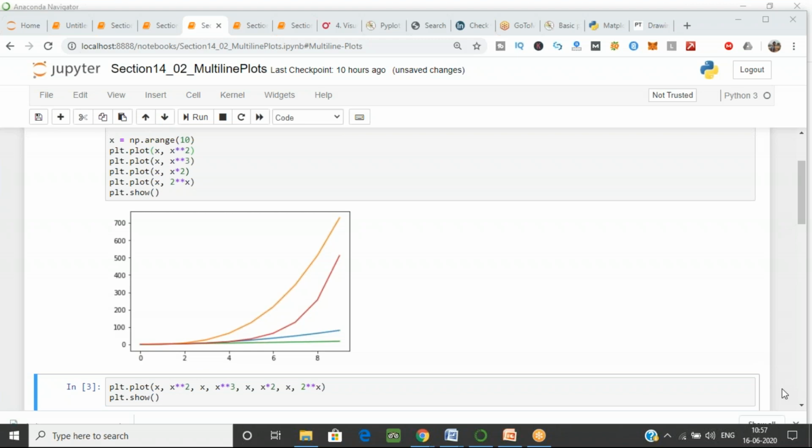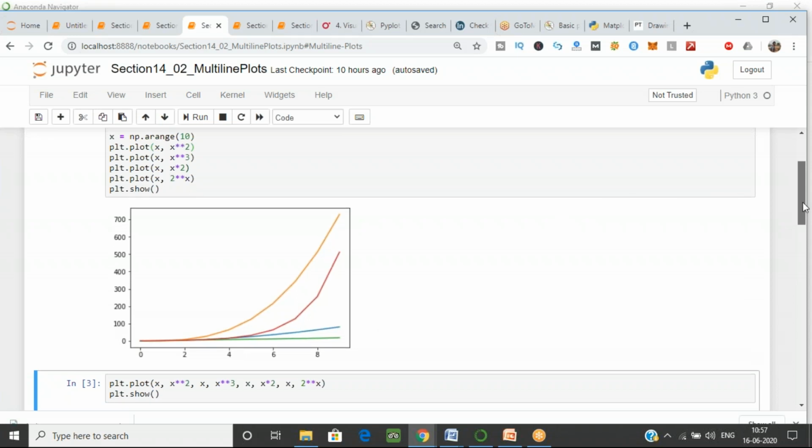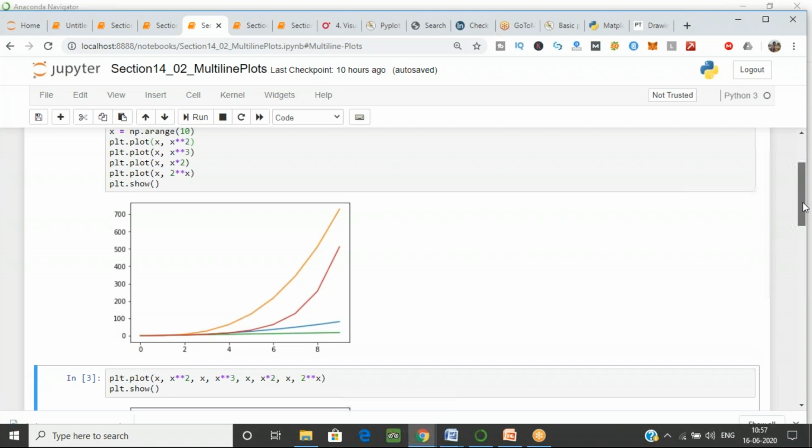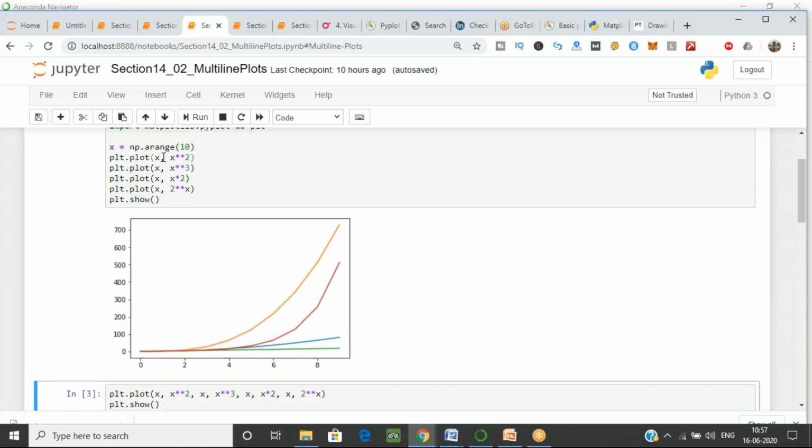Okay, don't worry, we will do labels also. Now first tell me, the orange one line, the red one, which line is which? So to identify that, we use legend and labels. We will see how to do legends and labels now. But for that, let's first see how we can save space and write all the code in one line.